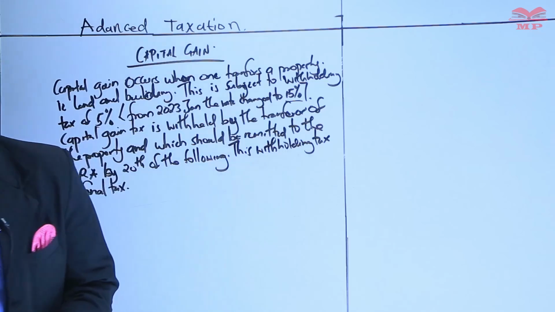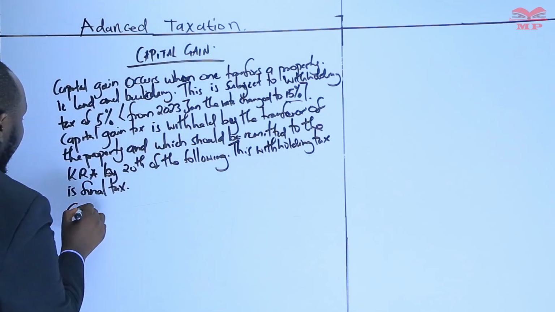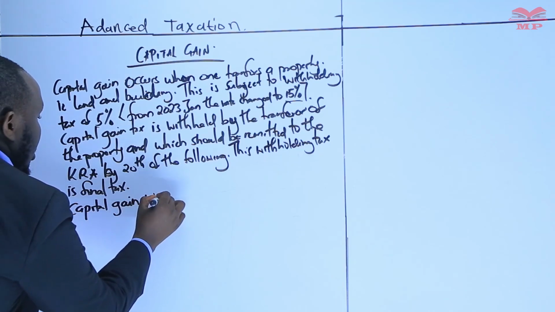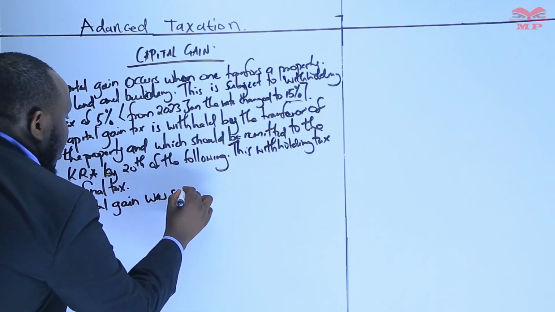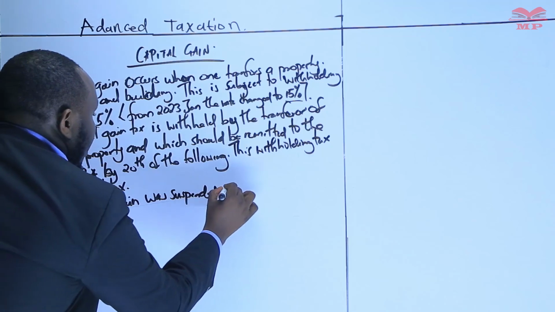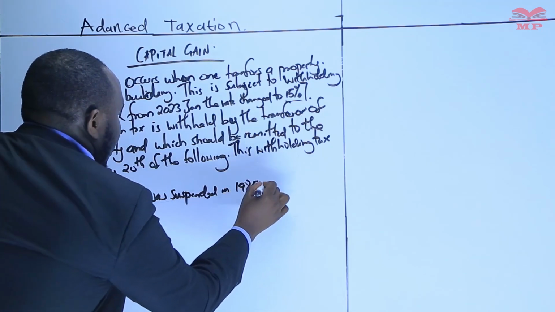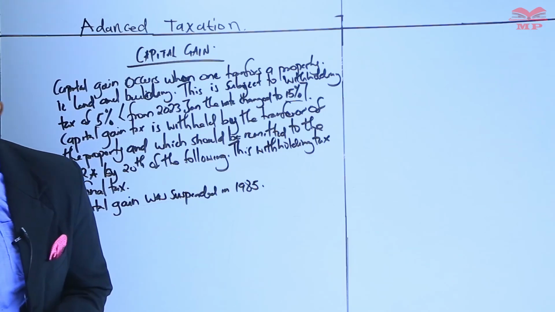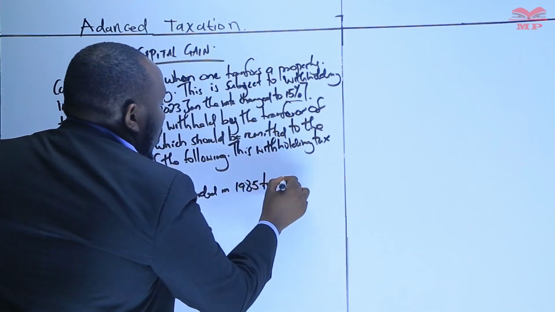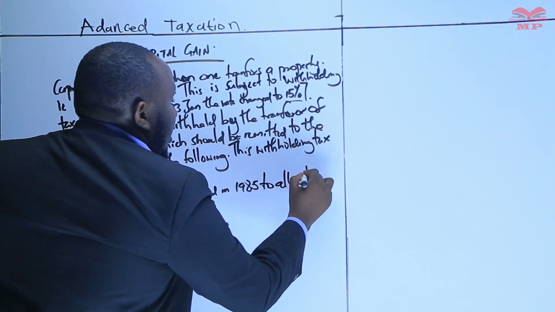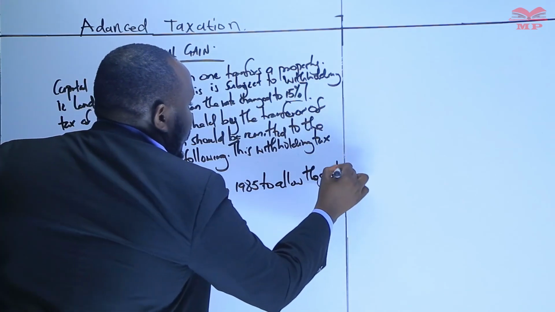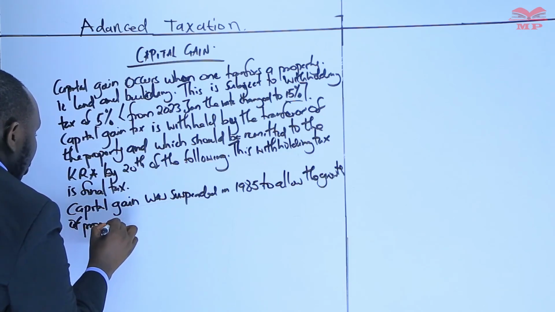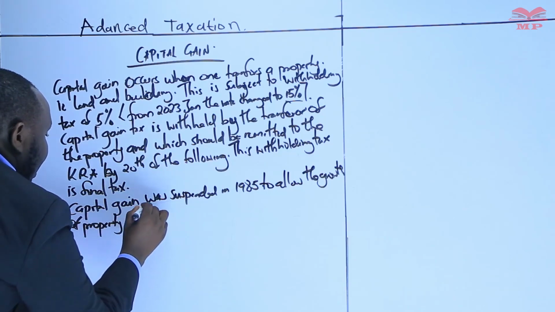So we need to understand, as background information, that capital gain tax was basically suspended in 1985, to allow the growth of the property market in Kenya.